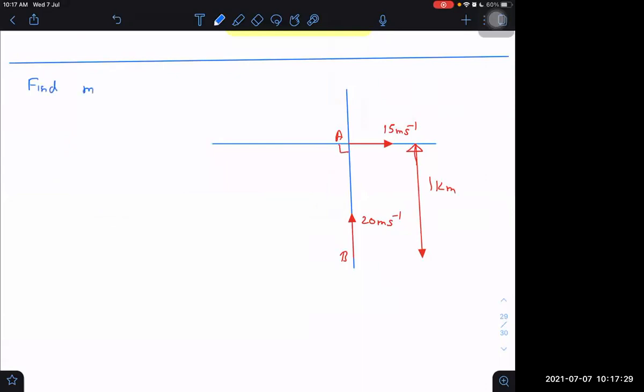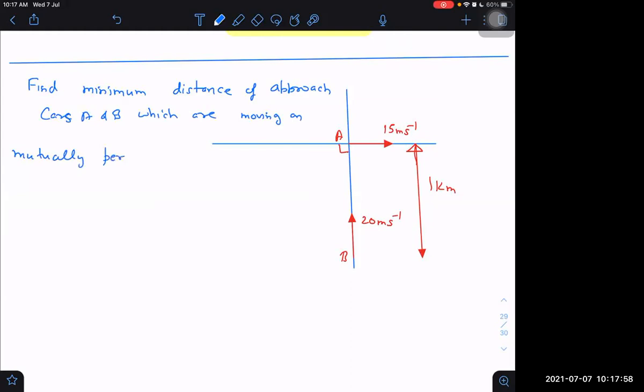Find the minimum distance of approach of cars A and B, which are moving on mutually perpendicular roads and are initially in positions shown.